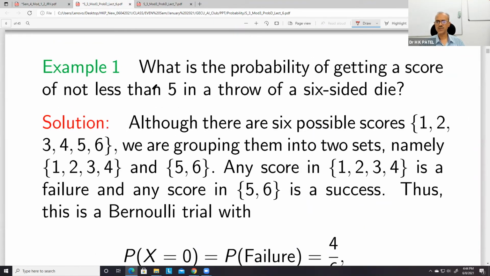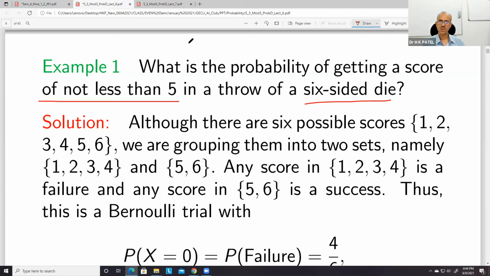So for example, consider a 6-sided die. Our experiment is: what is the probability of getting a score not less than 5? Not less than 5 means we want a score greater than or equal to 5. Therefore this is our success set: if I get 5 or 6, this is my success.